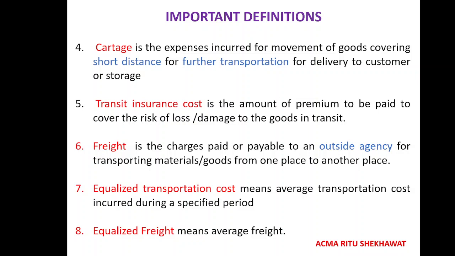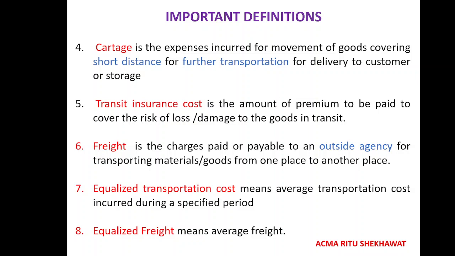For example, if you have purchased your AC within your area, and you hired a three-wheeler tempo to bring that AC into your house, that cost you have paid is a local cost within your area, and that is called cartage. Similarly, when you are sending your products over a long distance, for example from location X to Y, that is 250 kilometers, the transportation charge we are paying is called freight. As simple as that: for shorter distance it is cartage and for long distance it is freight.